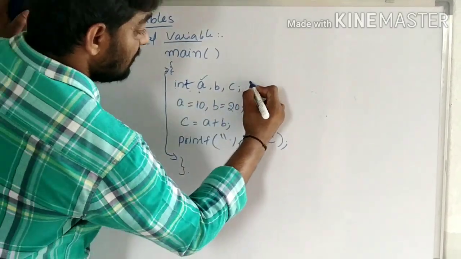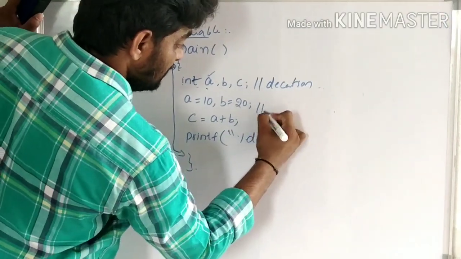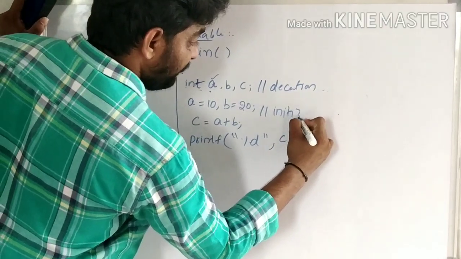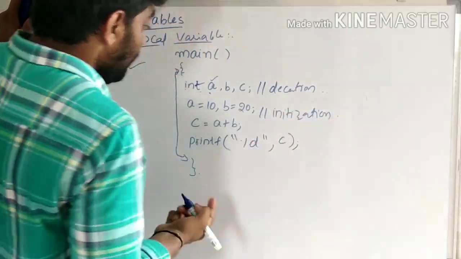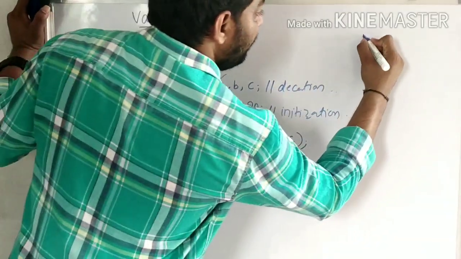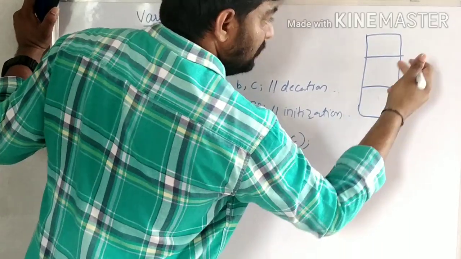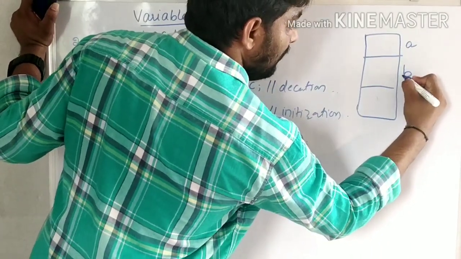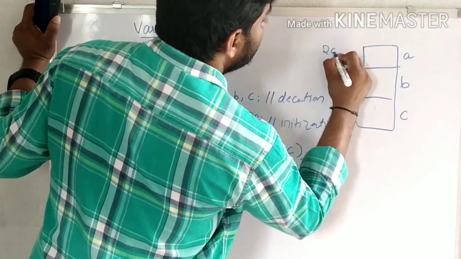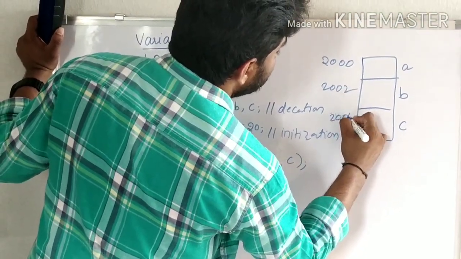Next, this is an example of a local variable. This is the variable declaration, and this is the initialization. Here I have three variables a, b, c. Memory will be allocated like this: a, b, c with addresses 2000, 2002, 2004.